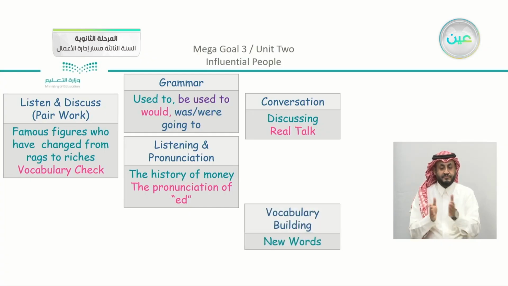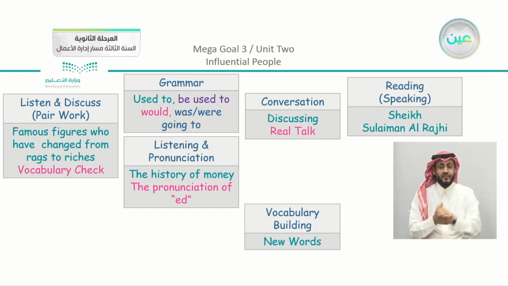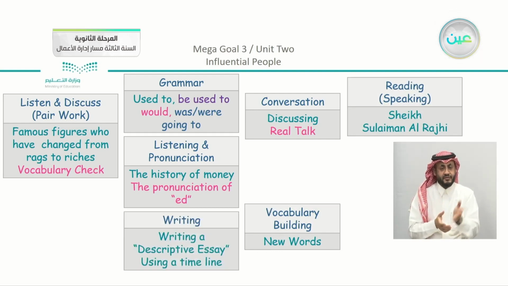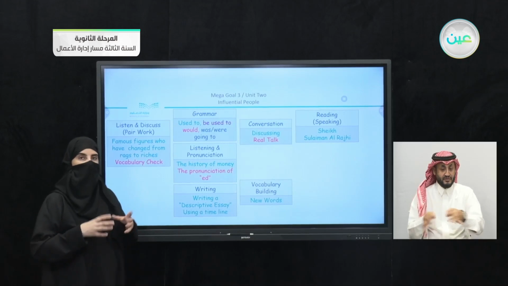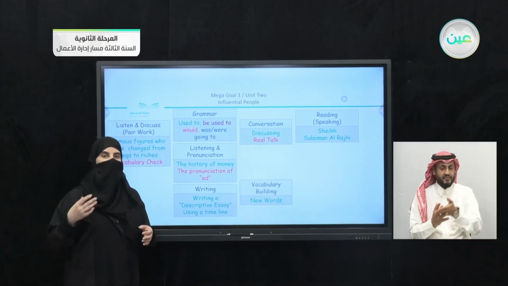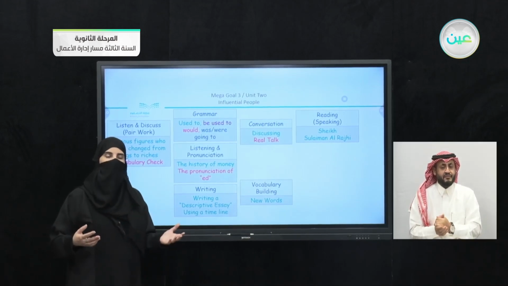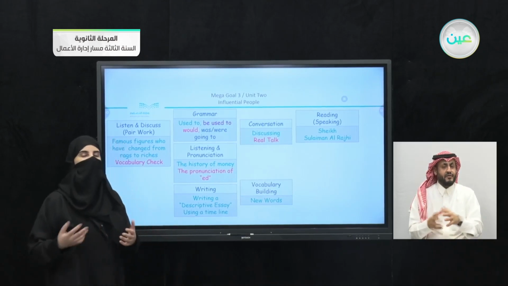Moving on, we have the vocabulary building. We studied new words, which we also passed by again in the reading, which was about Sheikh Sulaiman al-Rajhi. Moving on, we have also the speaking, which was a part of the reading. We had the writing in 2 lessons here. The writing was about writing a descriptive essay using a timeline. You can see that the timeline is a very important part in our unit. We used it in the writing. We used it also here in the project, which means that it is something useful that you can benefit from.